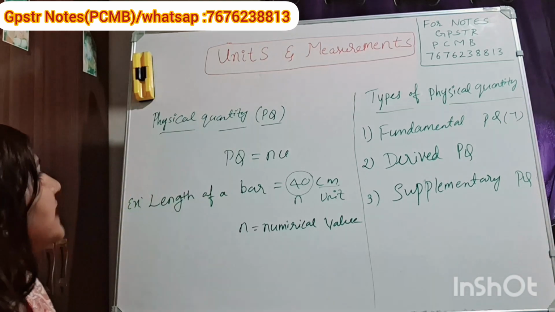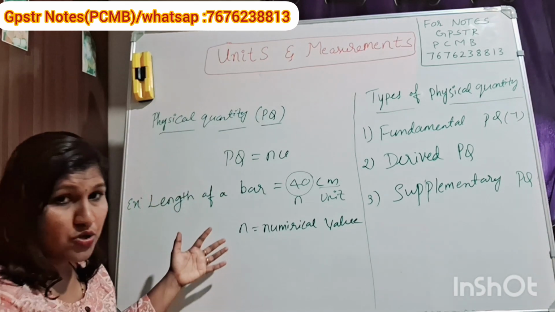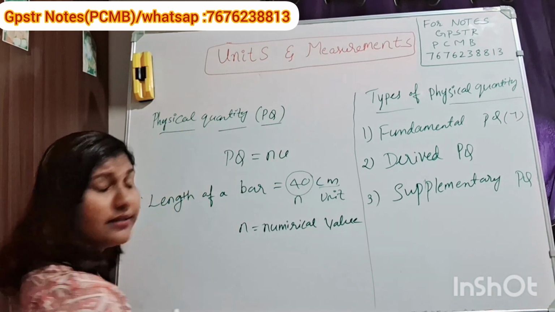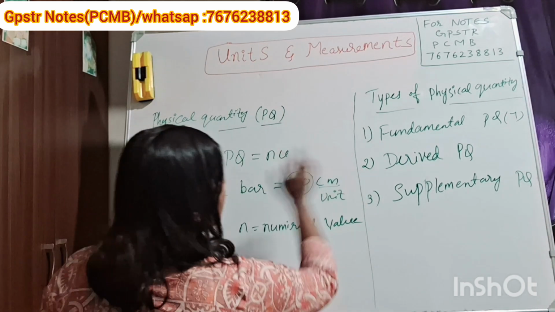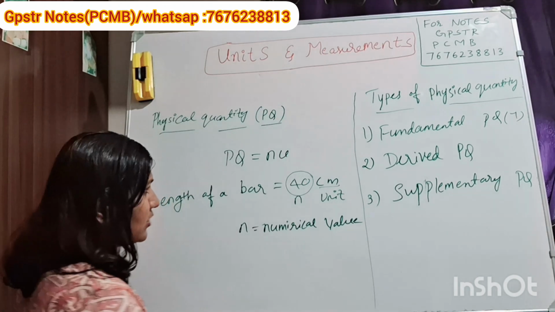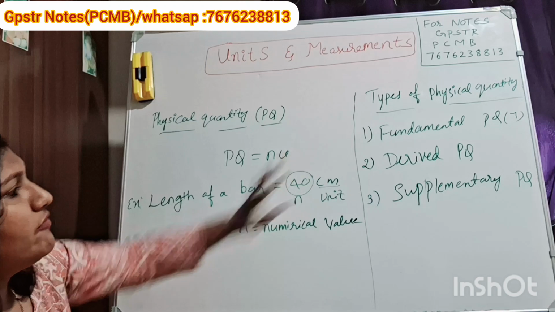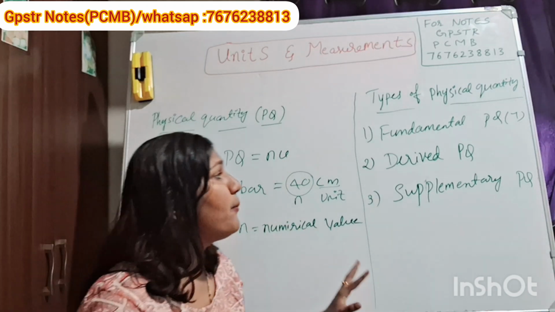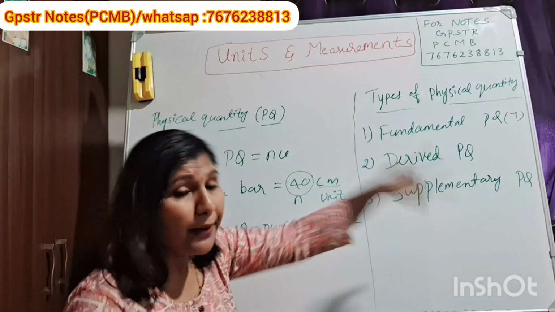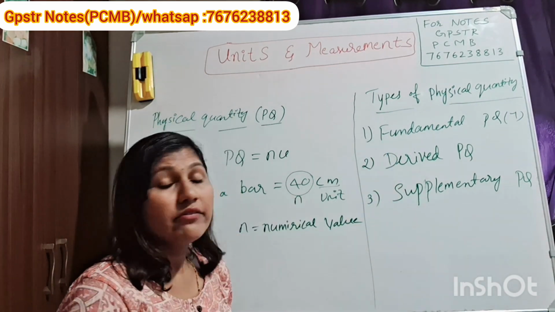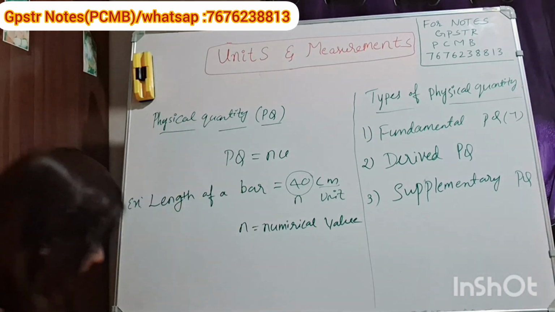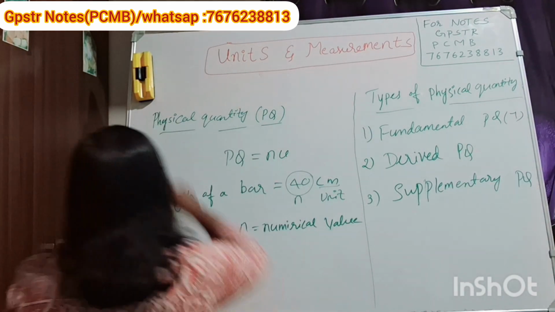In physical quantities we get types. What are those types? One is fundamental physical quantity, the second is derived physical quantity, and the third is supplementary physical quantity. Fundamental physical quantity does not depend upon any other quantities. Derived physical quantity depends upon the fundamental physical quantities. Now we go to the first one, fundamental physical quantity.